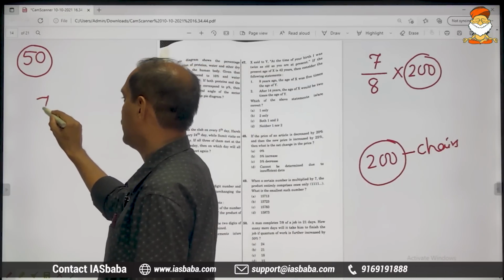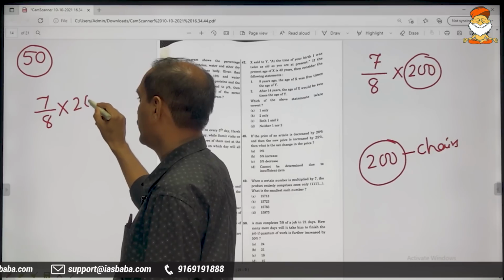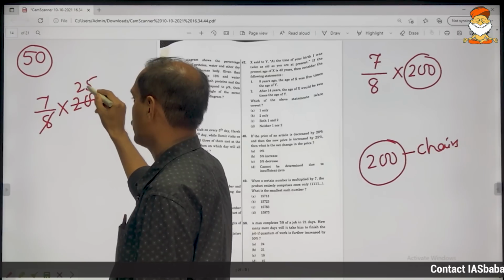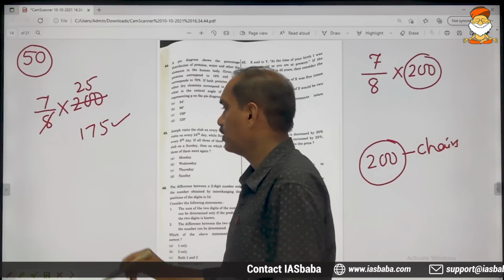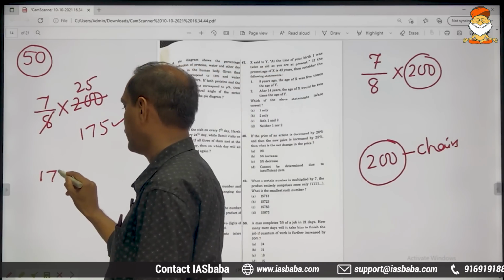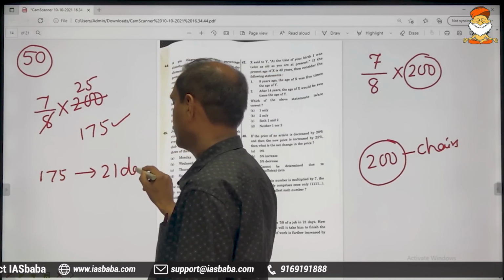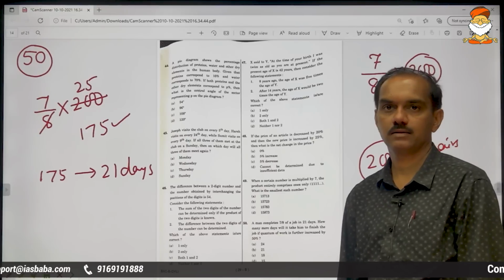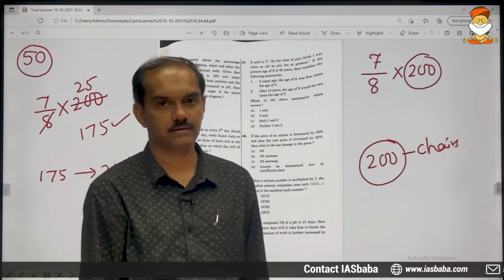See, 7/8 of 200: 8 ones are 8, 25s are 25, 7s are 175. To arrange 175 chairs, he is taking 21 days. This is how we can softly avoid fractions. Now, no more fractions here, right?